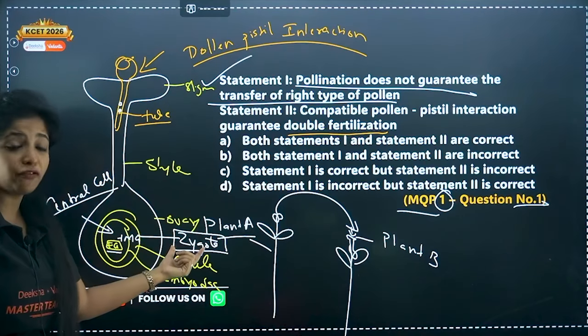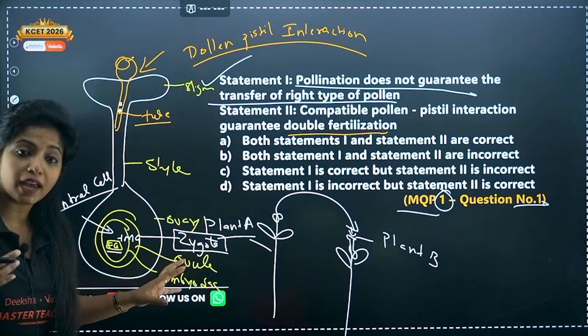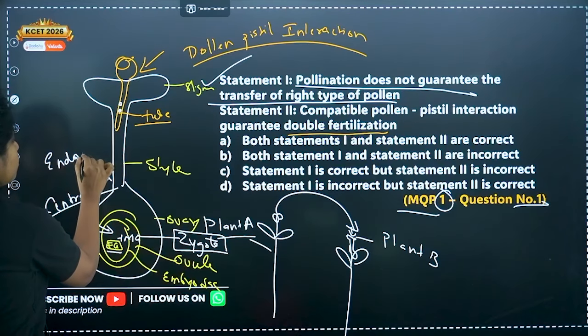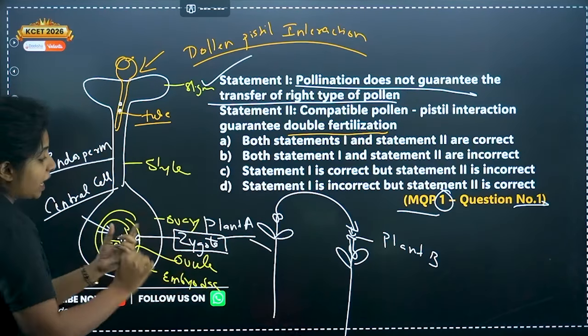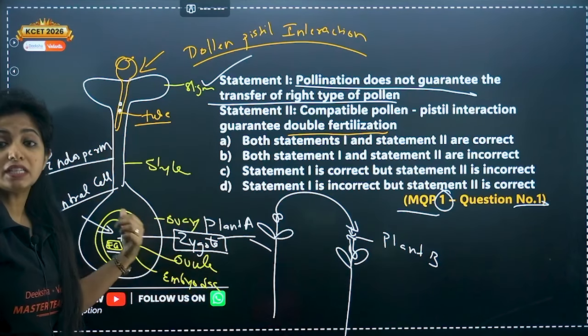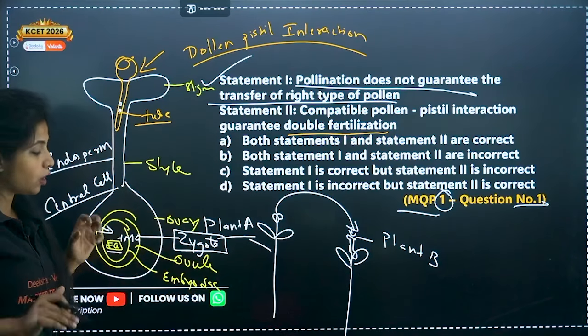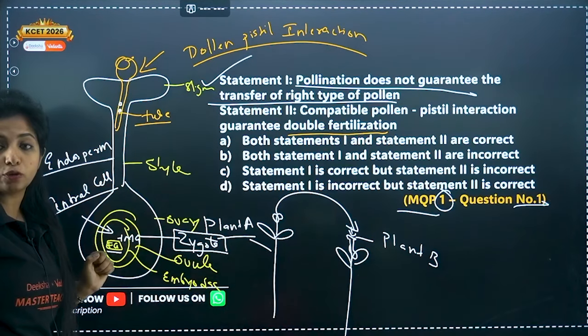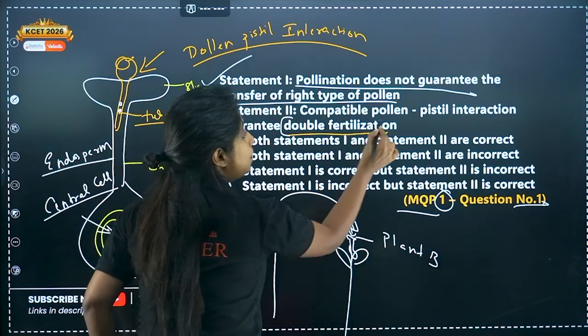Now, ma'am, does it form a zygote again? No, it does not form a zygote. It forms something known as endosperm. Ma'am, why is there a need for endosperm? The zygote which is formed needs nourishment. So endosperm is the one that provides nourishment. So there is 1 fertilization that took place, and 1 more fertilization that took place, which is why it is known as double fertilization.